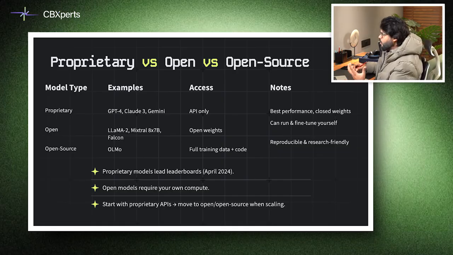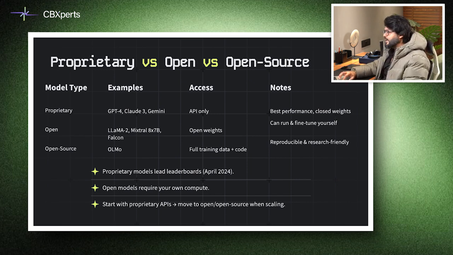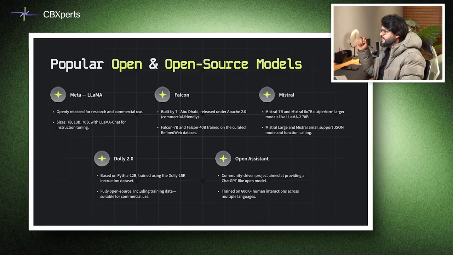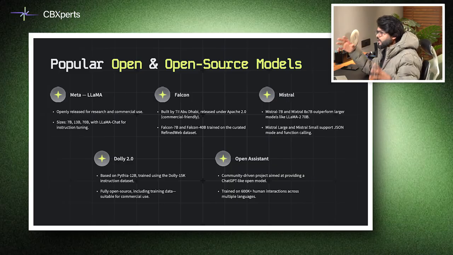But we are using a lot of open models and open source models for our own proprietary technology. We use open source models even to fine tune the current system, because you also have the data available and then you generate similar data from that. Now, there are some popular open and open source models which you should be aware of. Open models are shaping the ecosystem. There are several open models which are shaping the overall ecosystem.